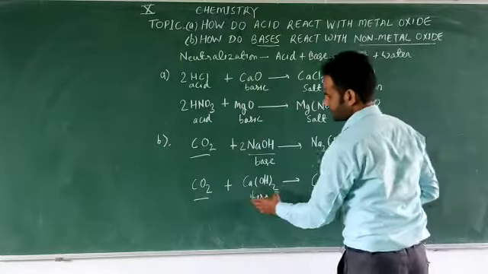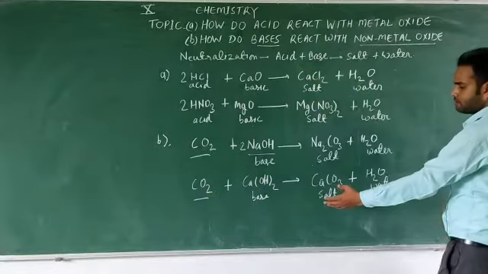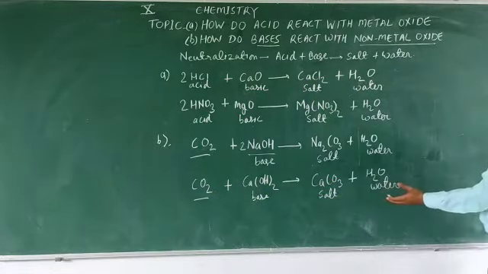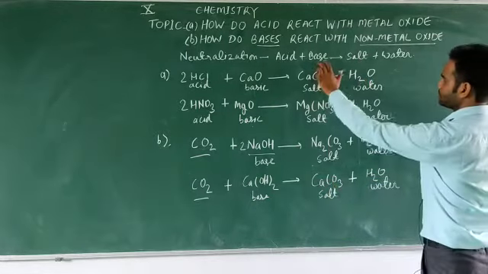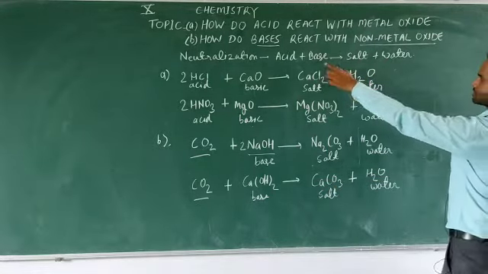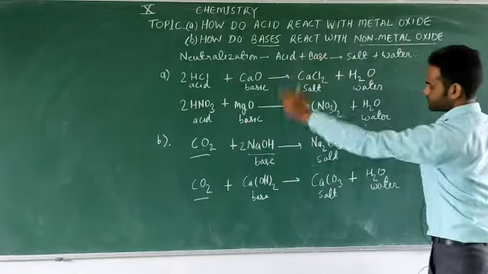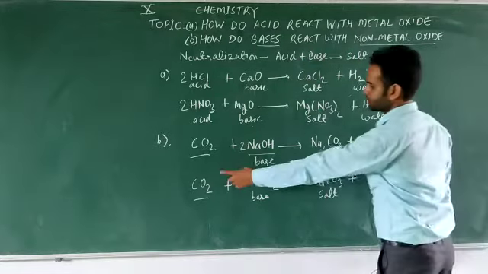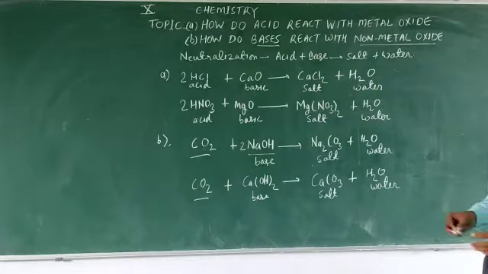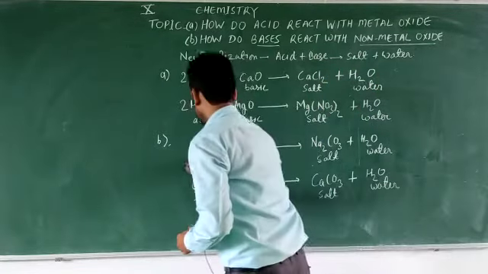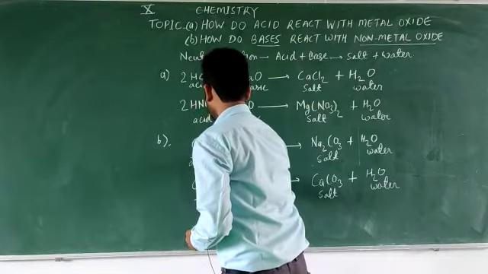So the base is reacting with the non-metallic oxide and they are producing salt and water, same as the neutralization reaction. And how can a base produce salt and water? A base produces salt and water when it reacts with an acid. In this case, in the place of the acid, there is the non-metallic oxide. So we can assume that non-metallic oxides are generally acidic in nature.